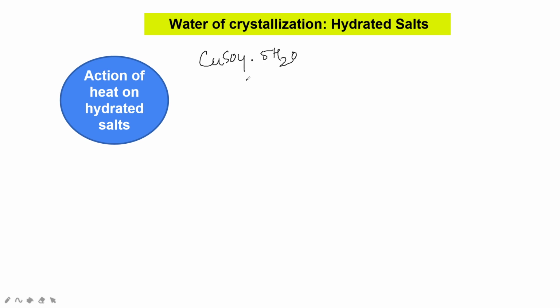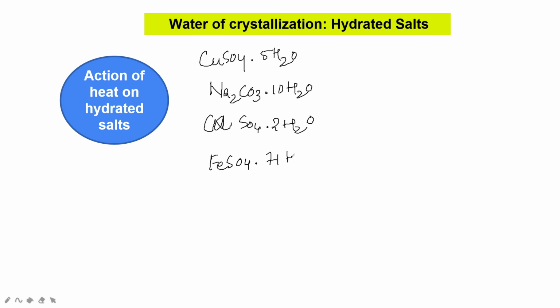Sodium carbonate crystals or washing soda is Na2CO3 dot 10H2O. Calcium sulfate or gypsum is CaSO4 dot 2H2O. Iron sulfate is FeSO4 dot 7H2O.